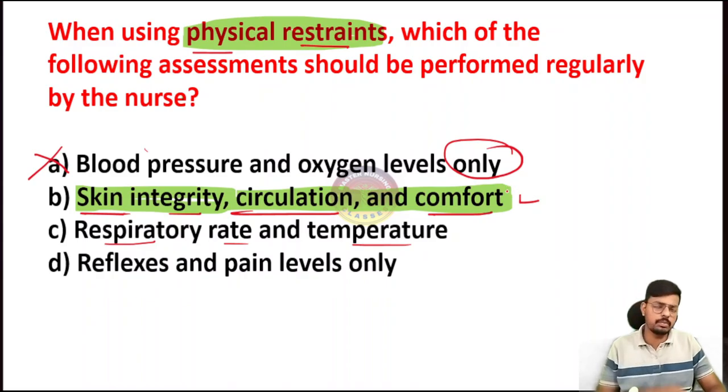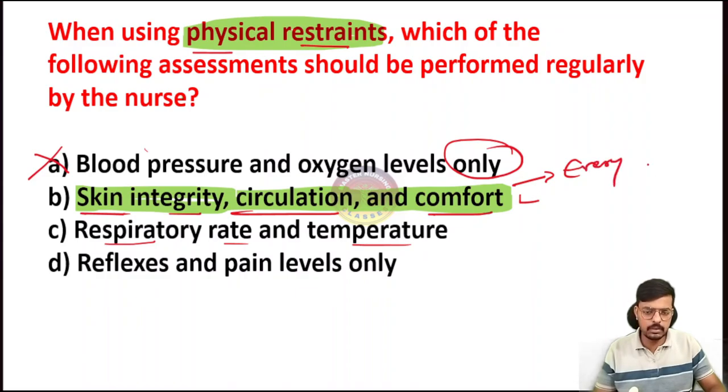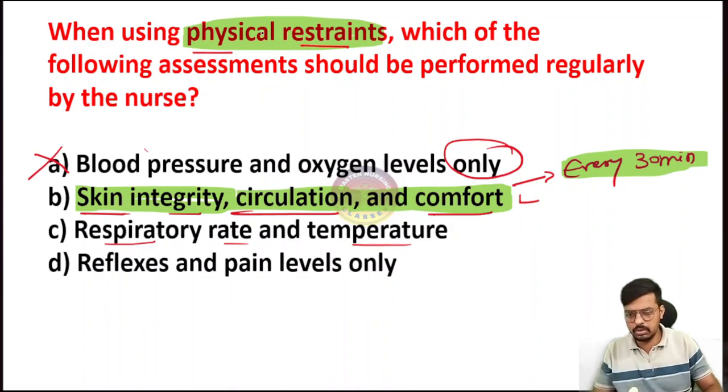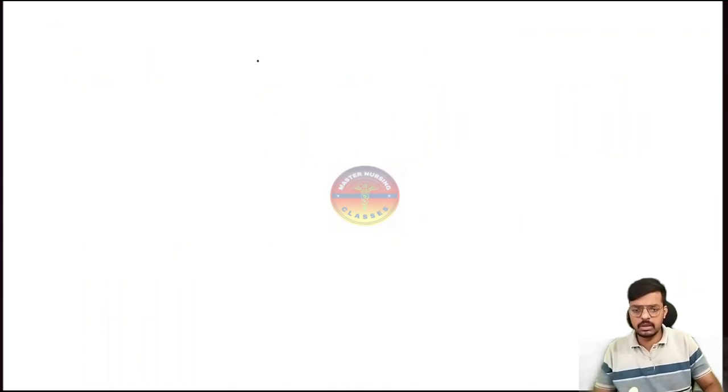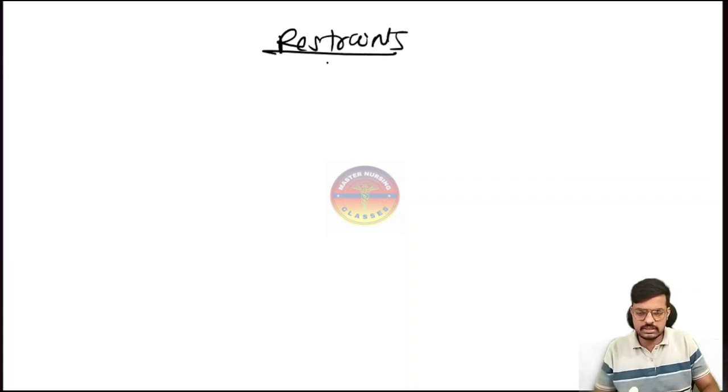So how frequently do you have to monitor the patient? Every 30 minutes we have to assess the patient on the restraints. Okay, so what is restraints? I think all people know this one. So restraints is, yes, immobilizing the patient by using physical methods and by using medicines. Okay, restraints is immobilizing the patient.